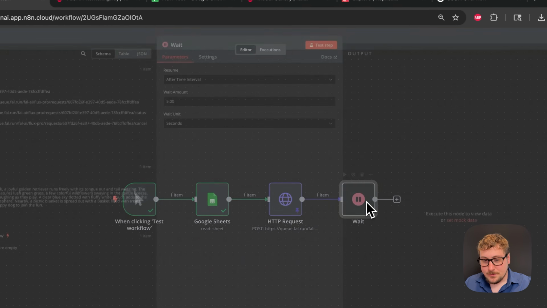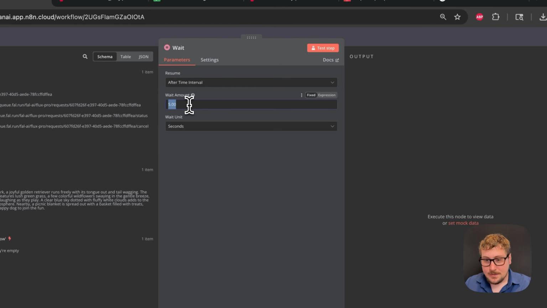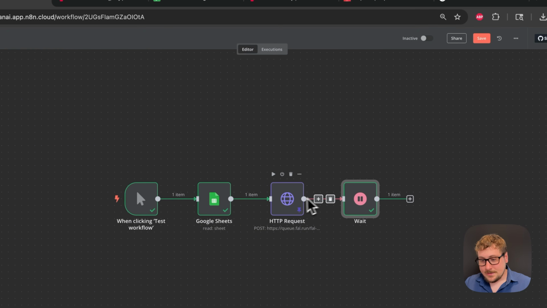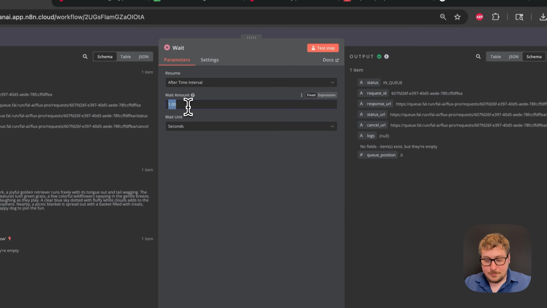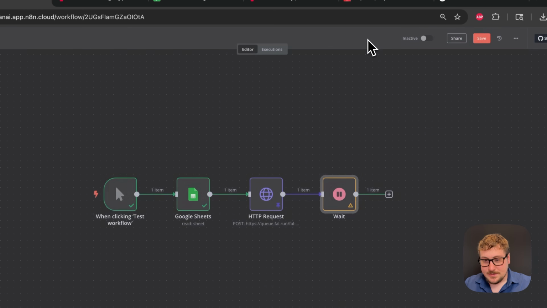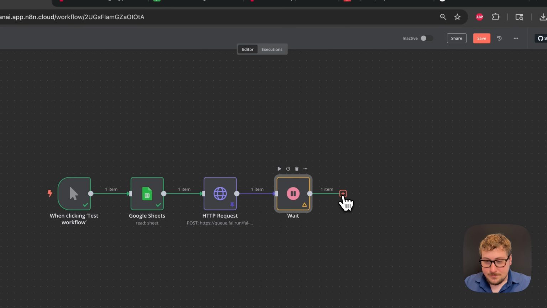So essentially what we're going to do is this request is going to take a little while. So for testing, if I do only 1 second and test it, because you have to test every single step along the way to get it to pass the variables to the next one, you'll see 1 second is fine. But realistically, depending on the model, you'd have to know based on either using the playground or estimations. But I think these models are pretty quick. They only take like 5 to 10 seconds, but we can just do 30 seconds to be safe. And I'm not sure if it's going to have me rerun it, but if it is, I'm just going to switch it to 1 again.